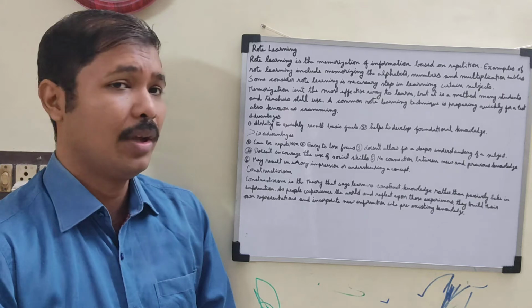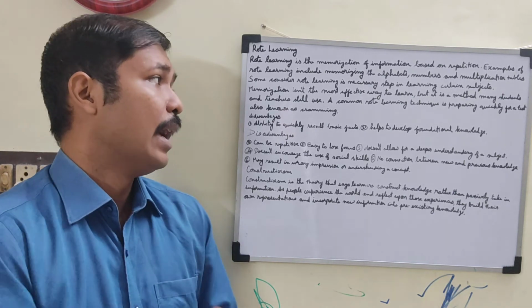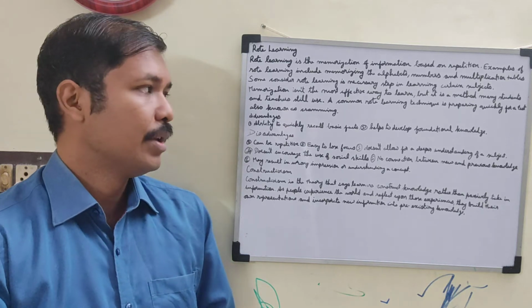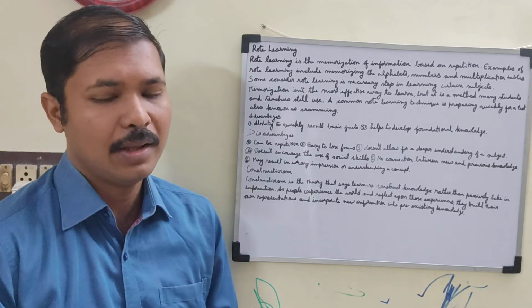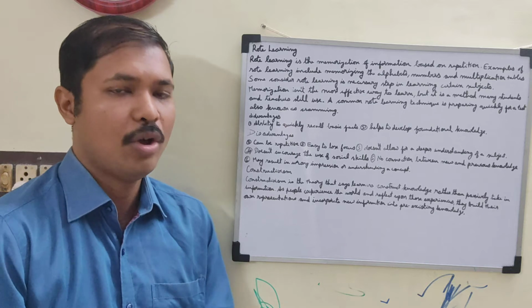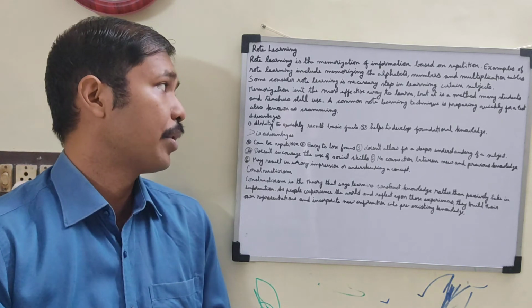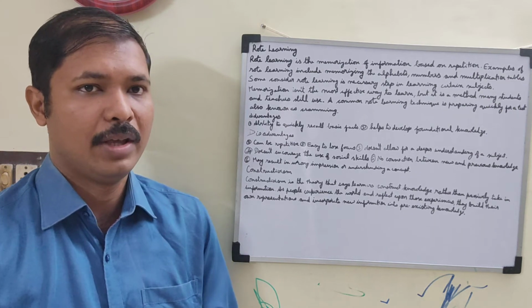That's why the other word for rote learning is cramming. If you want to take a quick test, this rote learning is necessary, and this technique is used for certain topics and certain situations, but predominantly this technique should not be followed.